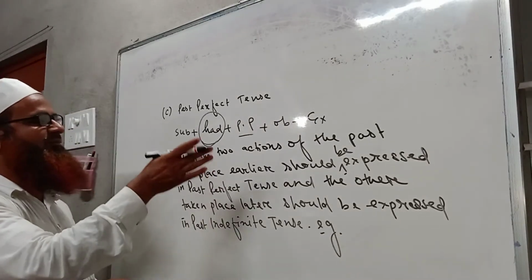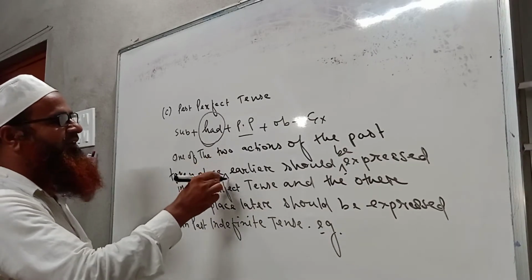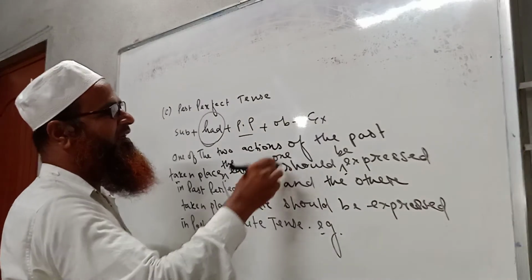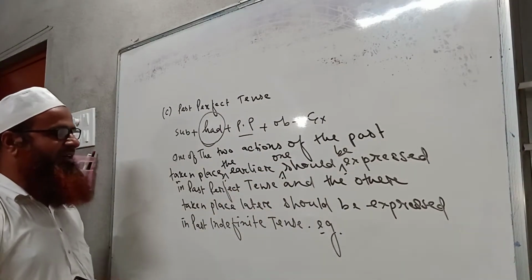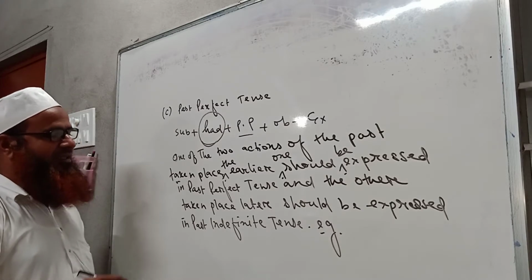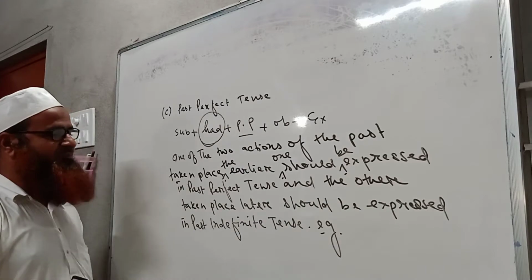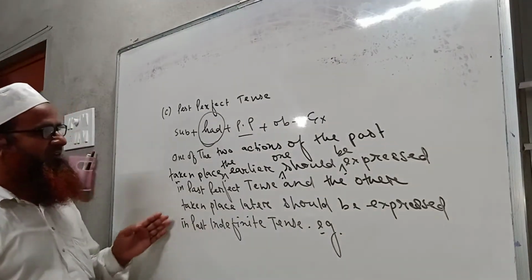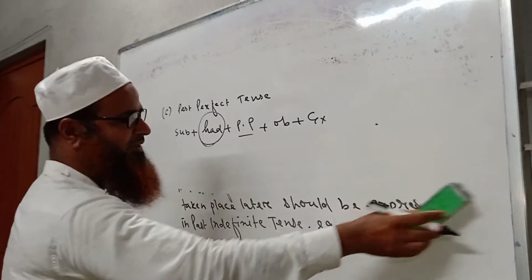One of the two actions of the past taken place earlier, the earlier one, should be expressed in past perfect tense, and the other one taken place later should be expressed in past indefinite tense. So I am erasing the rule because the space on the board is very little, and I have to write some examples here.